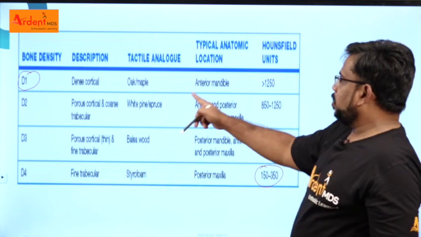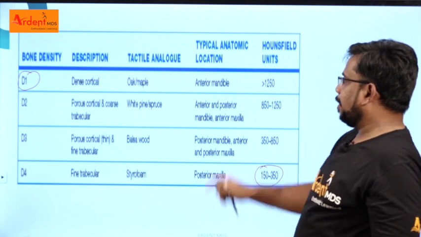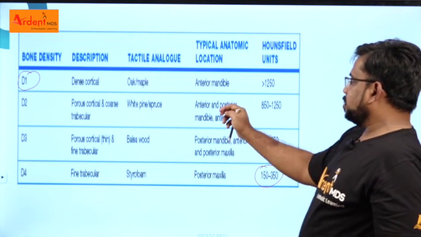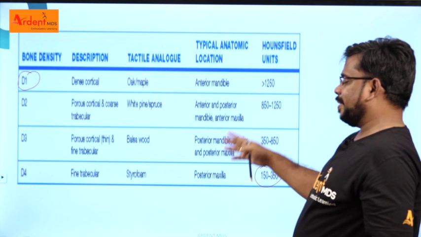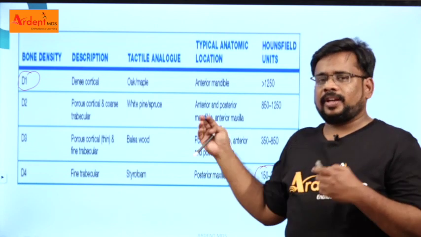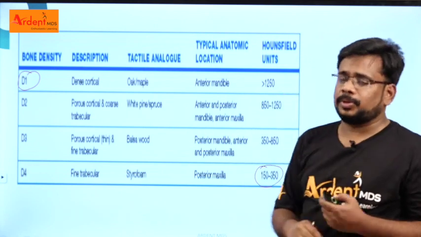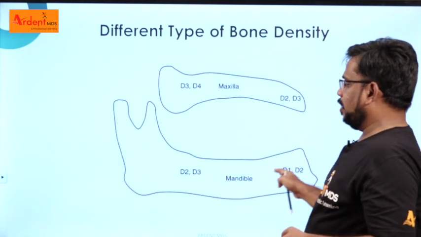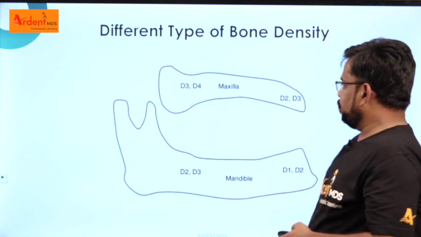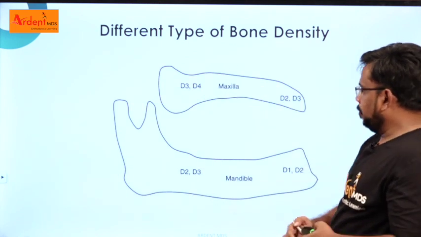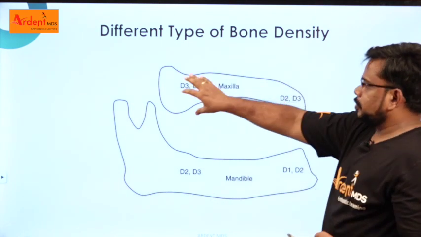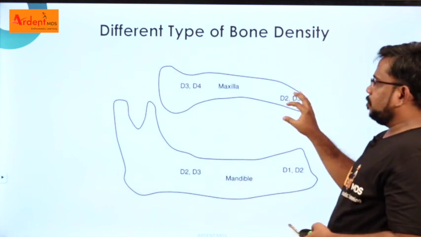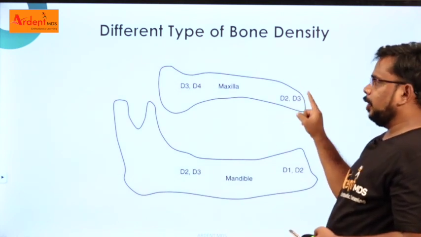So D1 is present in the anterior mandible, D2 in the anterior and posterior mandible and anterior maxilla, and so on. If you read this, it may confuse you, so for easy understanding I will give you a schematic diagram. This is maxilla and mandible. In the maxilla, there is the anterior region and posterior region. In the anterior region, the more common types of bone are D2 and D3.